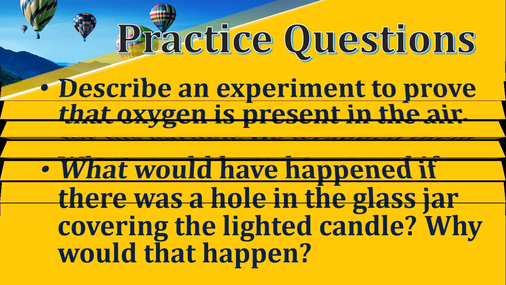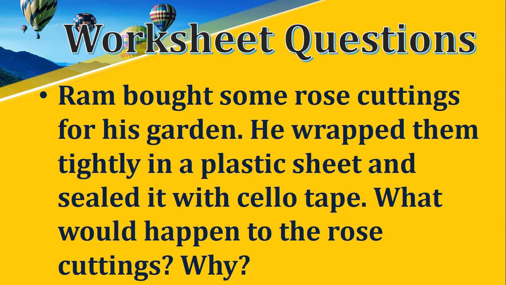Next, worksheet questions. First question. Ram bought some rose cuttings for his garden. He wrapped them tightly in a plastic sheet and sealed it with sellotape. What would happen to the rose cuttings and why? Give reason for your answer.